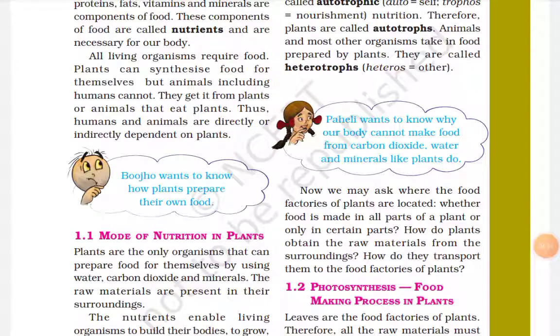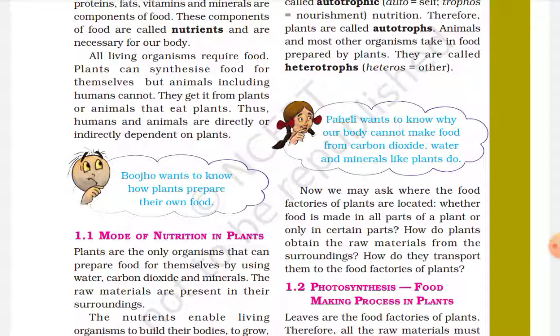Now we may ask where the food factories of plants are located. As all of you know, the food factory is in the leaf of the plant. Is food made in all parts of the plant or only in certain parts?